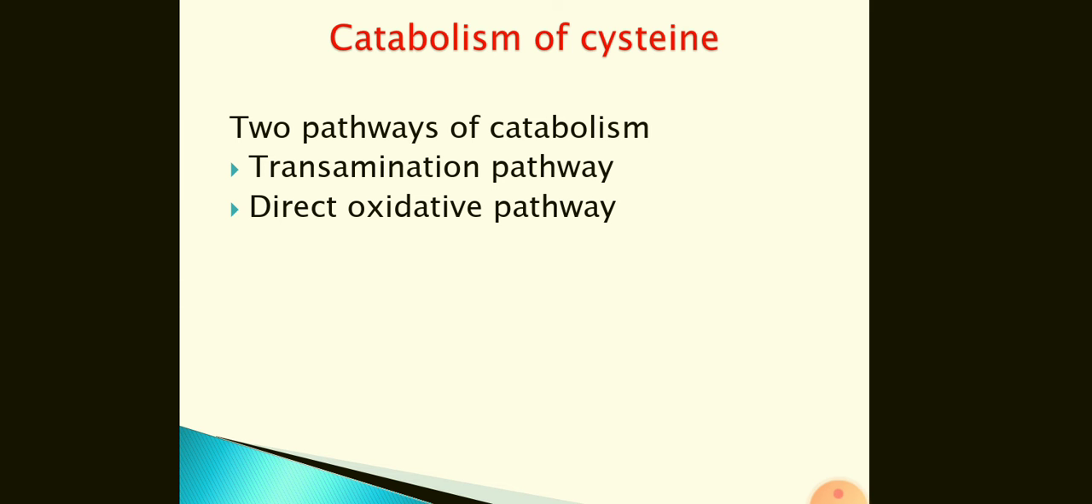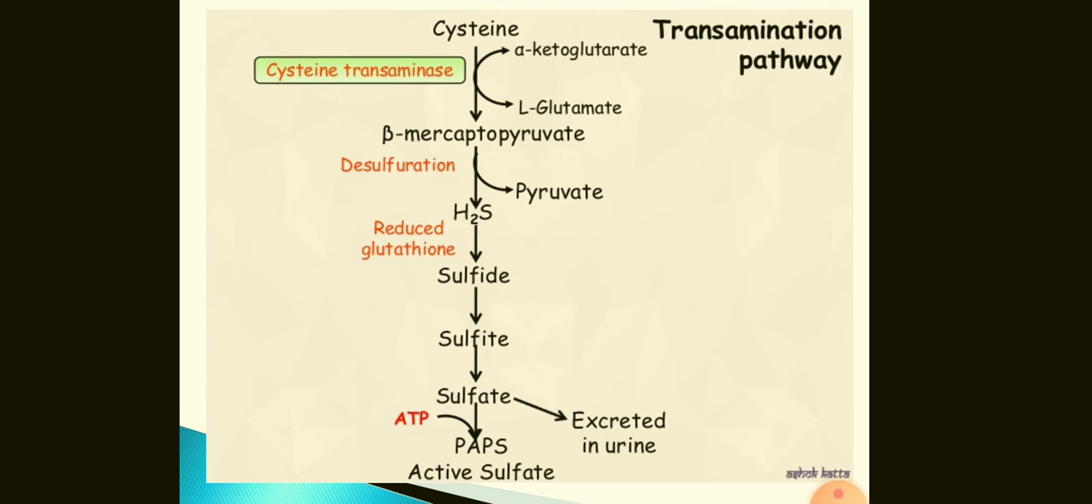Now we will go towards the pathways which are required for catabolism of cysteine. Two pathways of catabolism of cysteine are well known. Number one, transamination pathway. Number two, direct oxidative pathway. This is the flow chart for the transamination pathway, which starts with the transamination of cysteine. The enzyme is cysteine transaminase. Transferring the amino group of cysteine to alpha ketoglutarate, it converts cysteine into beta mercaptopyruvate and alpha ketoglutarate to glutamate.